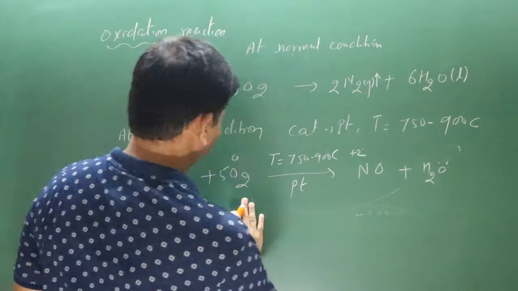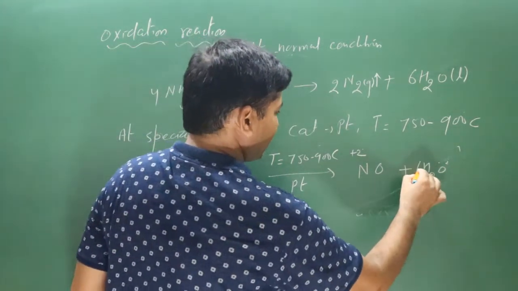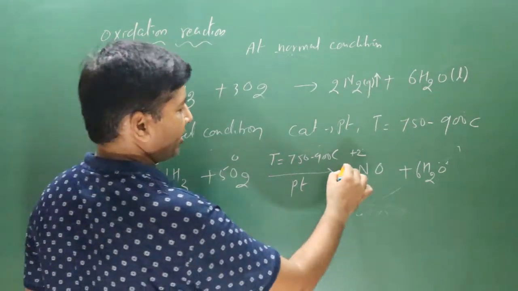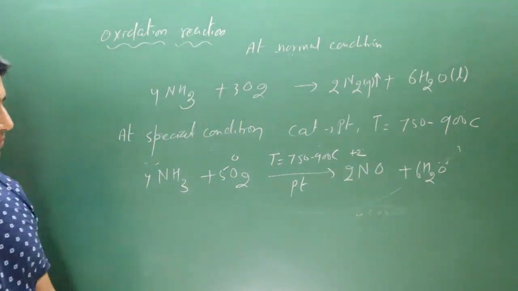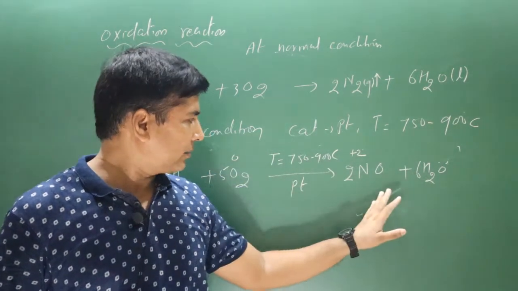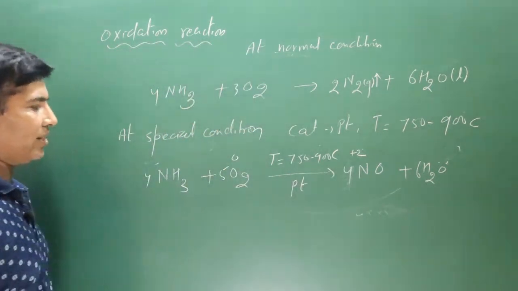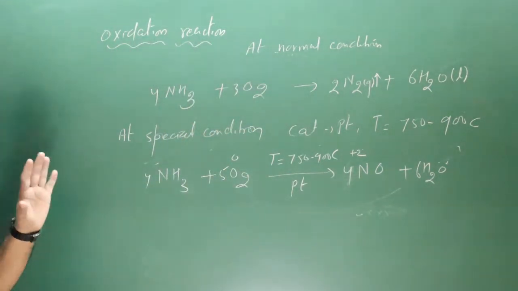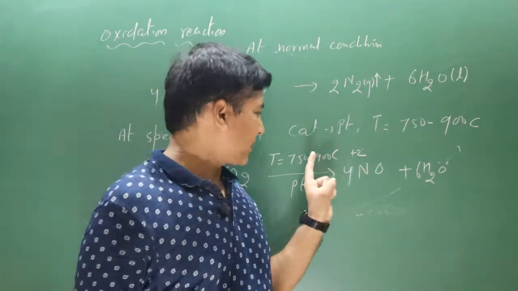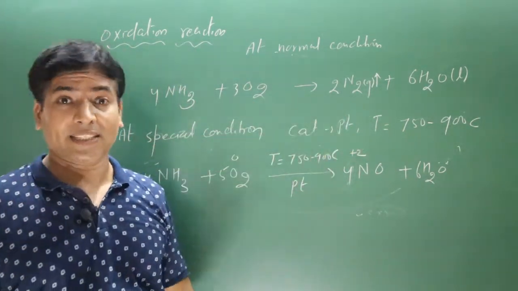Now we have how many hydrogen? 4 is 12 multiplied by 6. How many nitrogen? 4 multiplied by 2. 5 to 10. 6 oxygen and 8 multiplied by 4, then we get 4. Now oxygen is also balanced. So you can get nitric oxide at this condition. At the normal condition, we are getting nitrogen gas in the oxidation reaction.